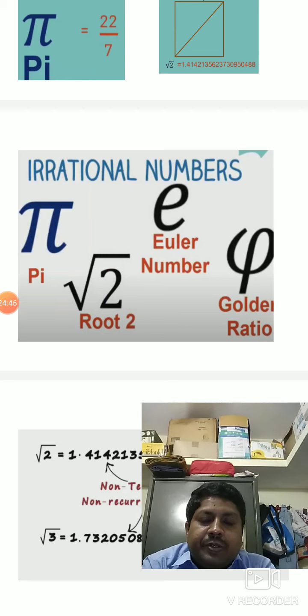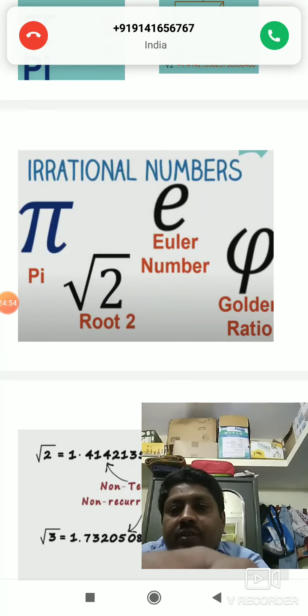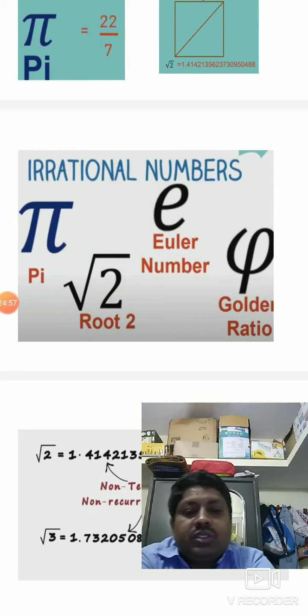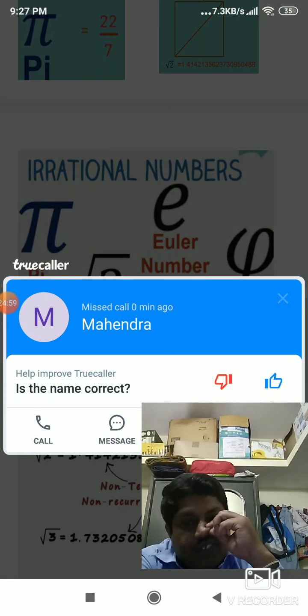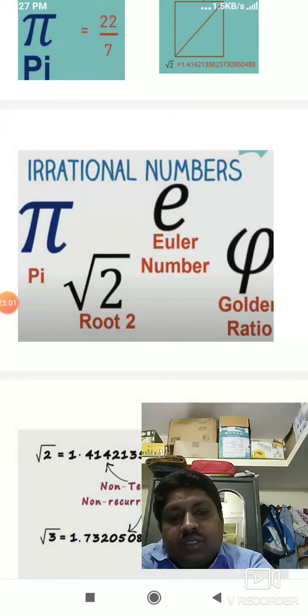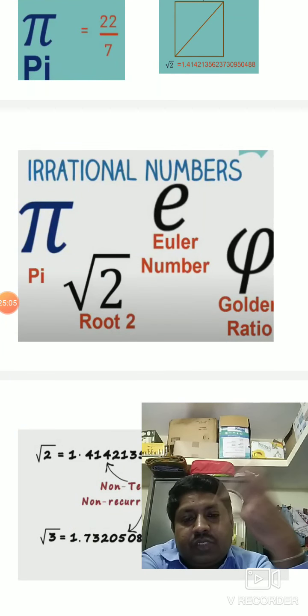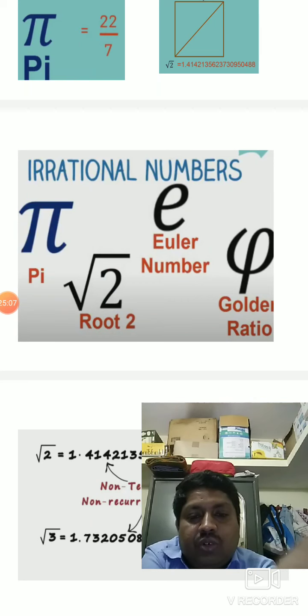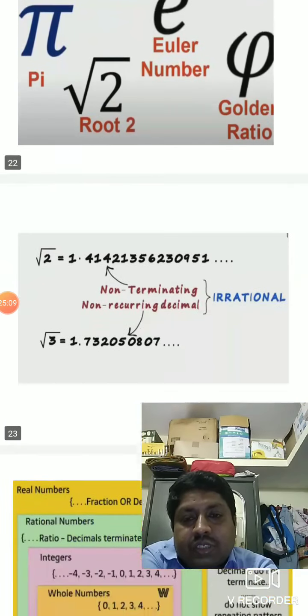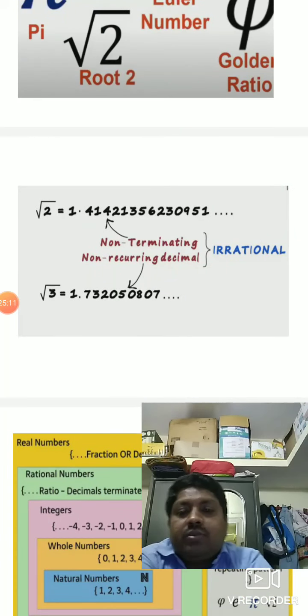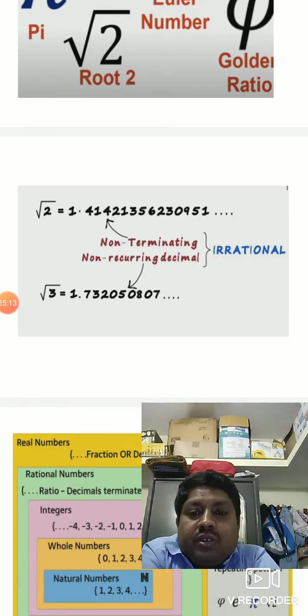Children, I'll give a homework: just go and check on the internet what is the golden ratio. Golden ratio means that in nature also everything is built out of mathematics. In nature also you can see the appearance of the golden ratio. You can search there.